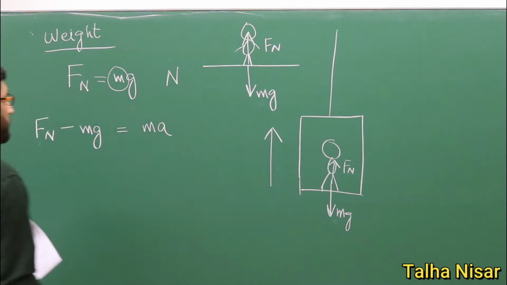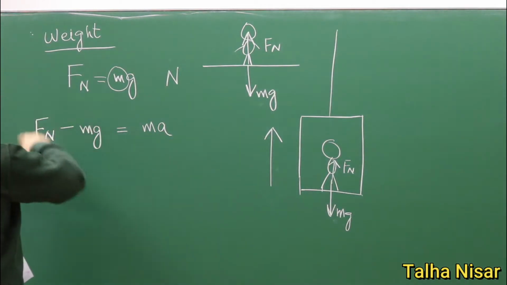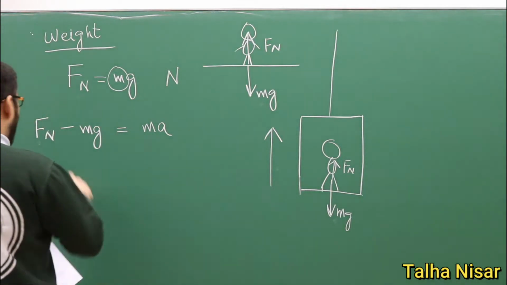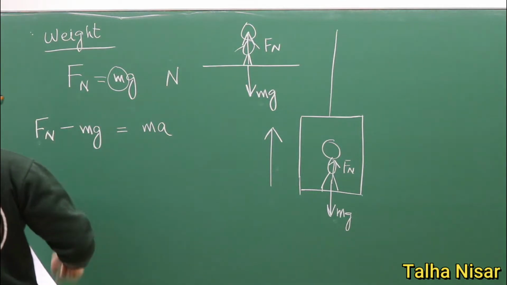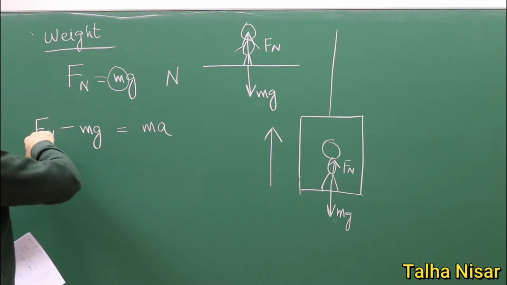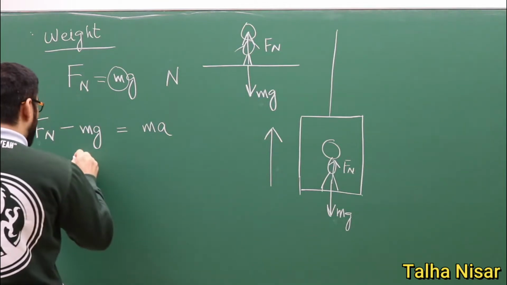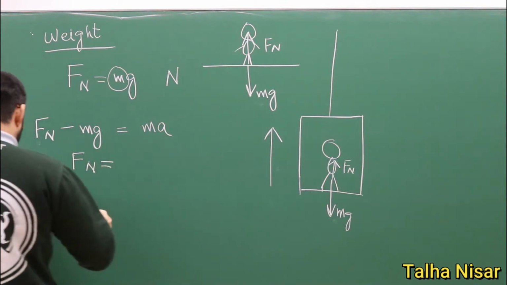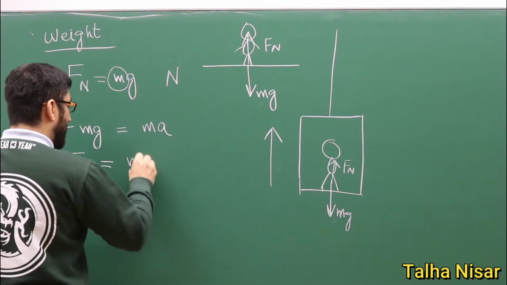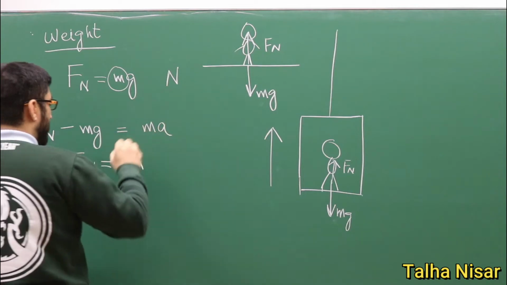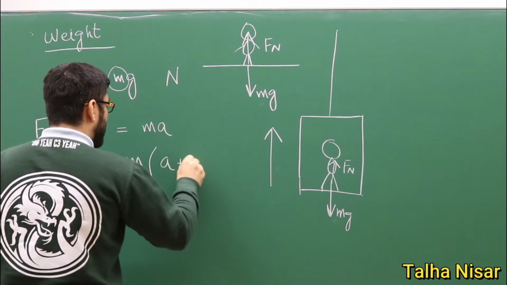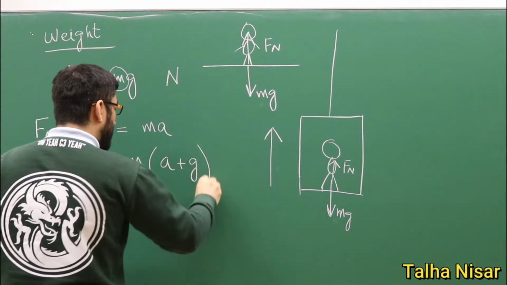So according to Newton's second law of motion, the total force equals ma. And now we want to know what is the weight of this object, which is this normal force. So the normal force is equal to m. If we move this one here, then we will see that we have a plus g.